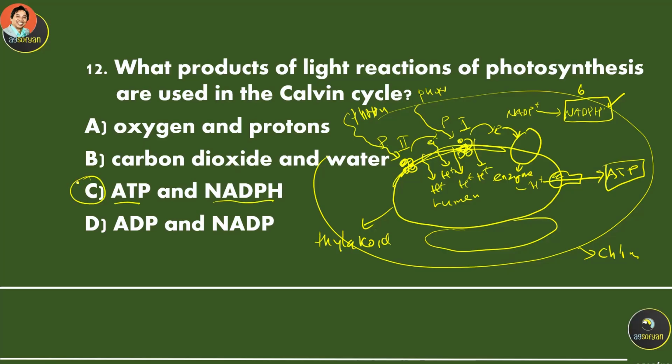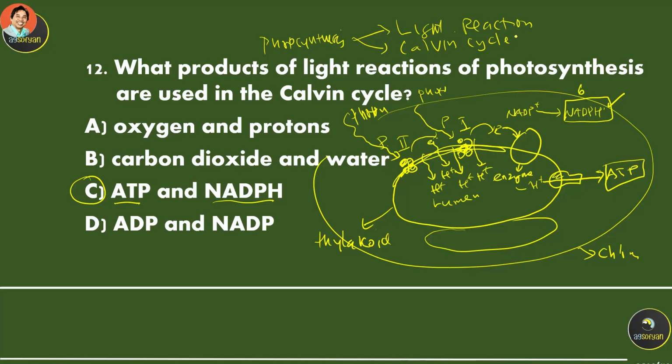Now maybe I have to explain first that photosynthesis has two main steps. The first step is called the light reaction. The second one is gonna be the dark reaction, but it is called the Calvin cycle.